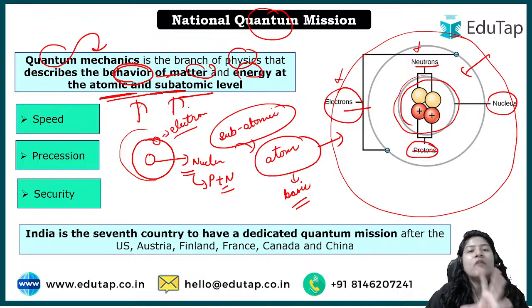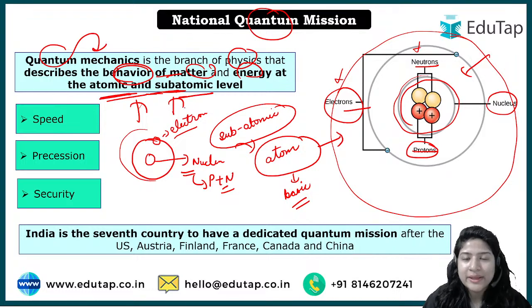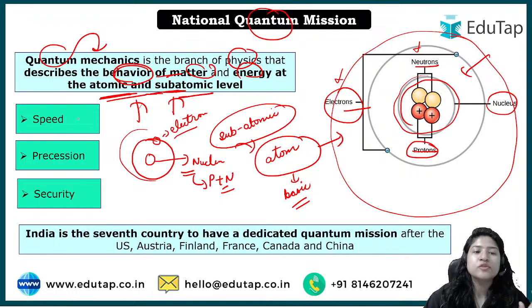Okay. Now, why are these computers better than the existing computers that we have? And why will this technology that we gain after studying quantum mechanics be far better than what we are currently having? Why? First of all, the speed. The speed of doing tasks by using quantum mechanics is much higher than the conventional way that we are doing. Okay. Second is precision.